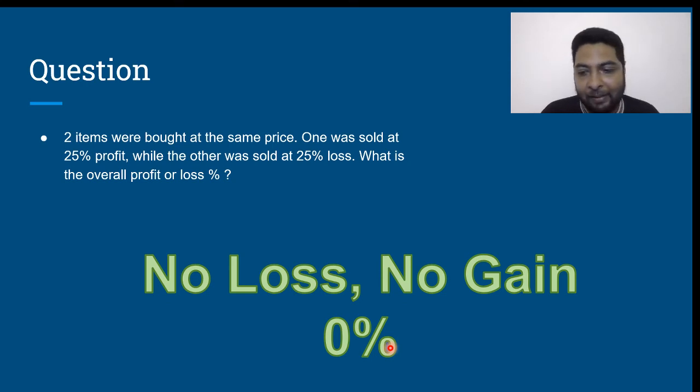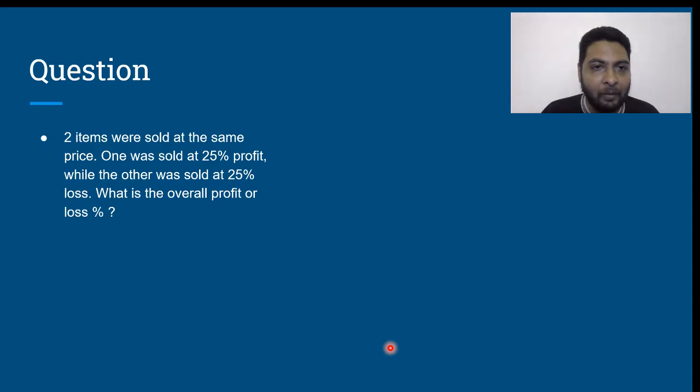Next, let us take another question. I'll give you a couple of minutes for you to think about this. Then I shall help you with the solution. Two items were sold at same price. Understand this? Two items were sold at same price. One was sold at 25% profit while the other was sold at 25% loss. What is the overall profit or loss percentage?